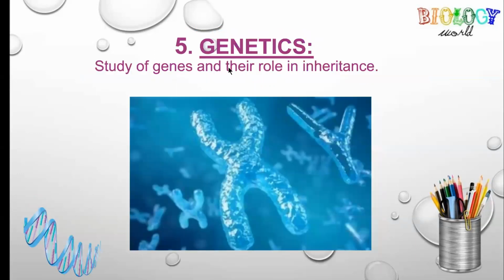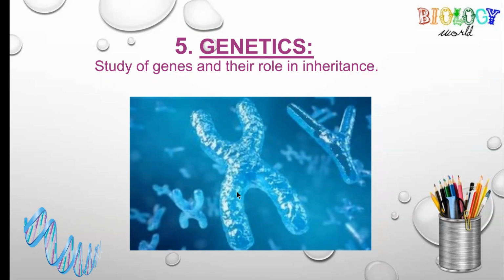Next branch is genetics. Genetics is the study of genes and their role in inheritance. The question is, what are genes? Gene is the unit of inheritance. And again, the question is, what is inheritance? Inheritance means the transmission of characteristics from parents to the offspring.